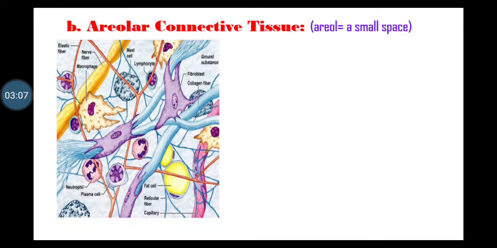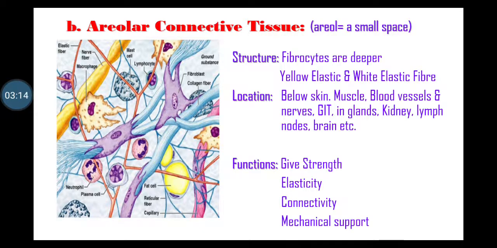Second type, areolar connective tissue. Areole means small space. These are the fibrous connective tissue. Fibrocytes are deeper in semi-solid matrix. Fibrocytes are widely separated as yellow elastic fiber and white elastic fiber. Yellow elastic fibers are branched and always appear in single, whereas white elastic fibers are never branched and appear always in bundle.